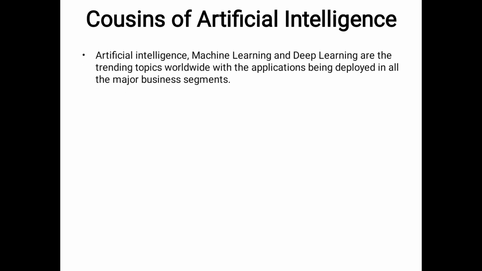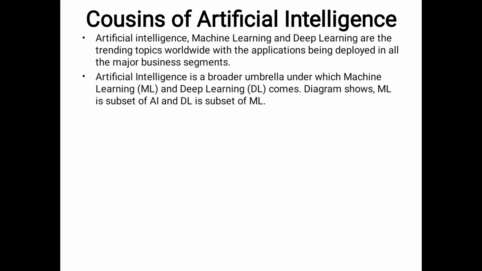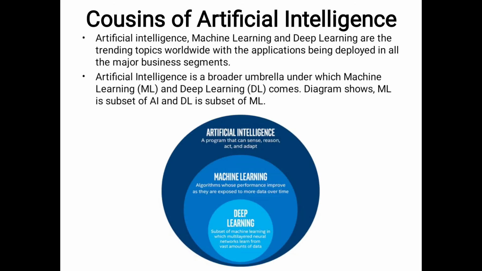What are the cousins of artificial intelligence? Actually the difference between machine learning, deep learning and artificial intelligence, as these are the cousins. So actually deep learning is a subset of machine learning, and machine learning is a subset of artificial intelligence. Actually these three concepts come under the category of data science. These three are covered by data science.